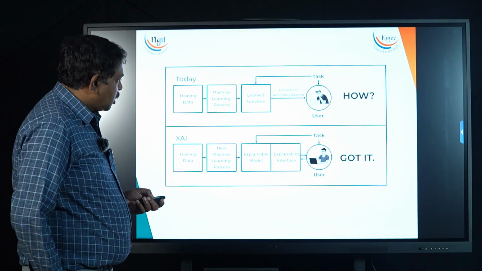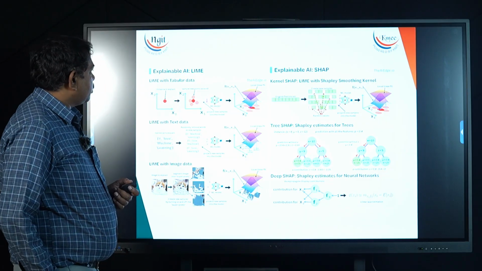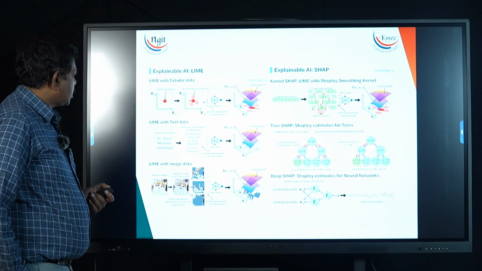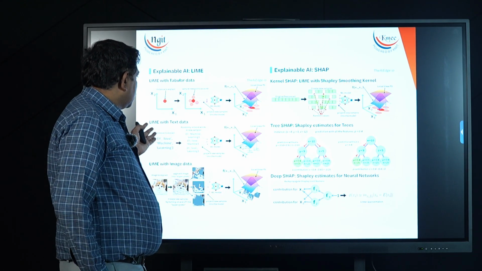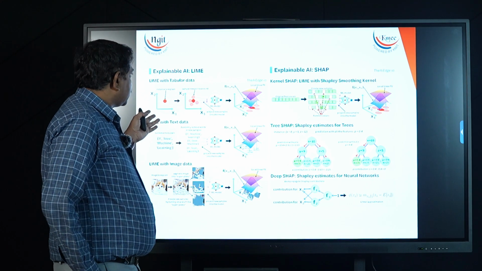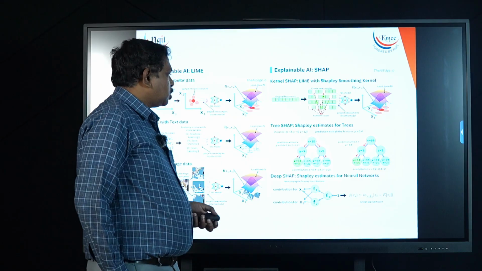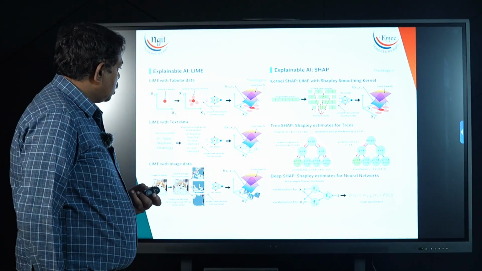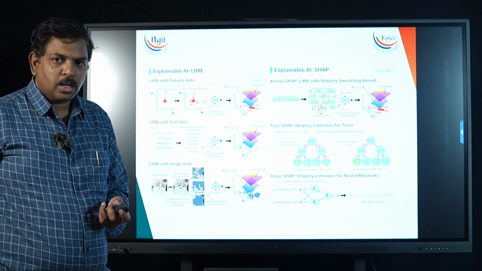So we have two techniques in this explainable AI, LIME and SHAP. We have LIME with different variants for image data, text data and tabular data, and SHAP. These two techniques help the AI model give results so that the user can trust the model.